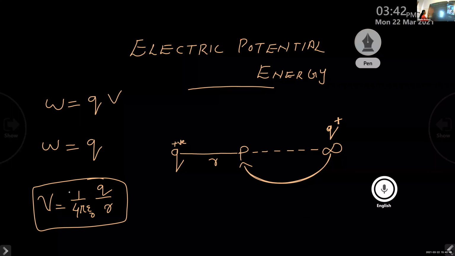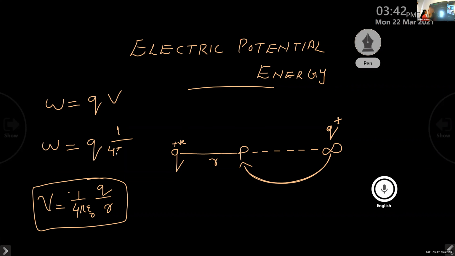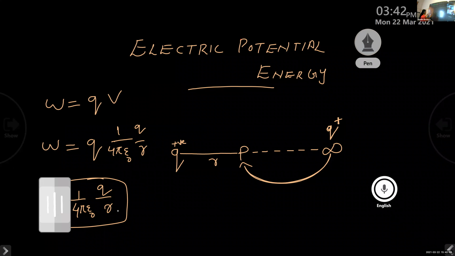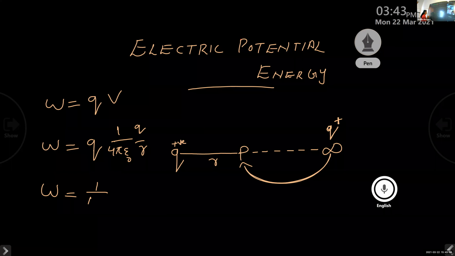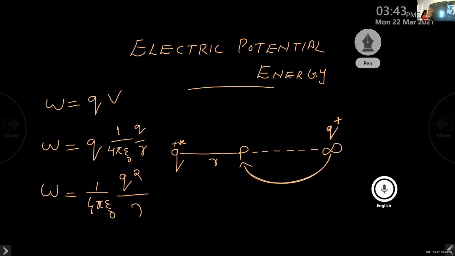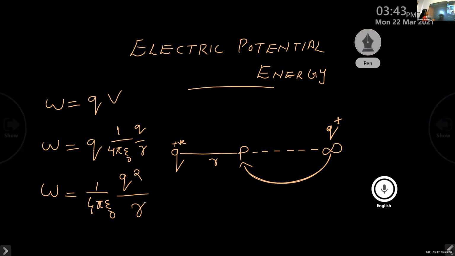So substitute this value of V here. So we have Q into 1 by 4 pi epsilon 0 Q divided by R. We have two Q's here, so W is equal to 1 by 4 pi epsilon 0 Q square divided by R. This is the work done to bring a charge Q from infinity to this point P against the force of repulsion.